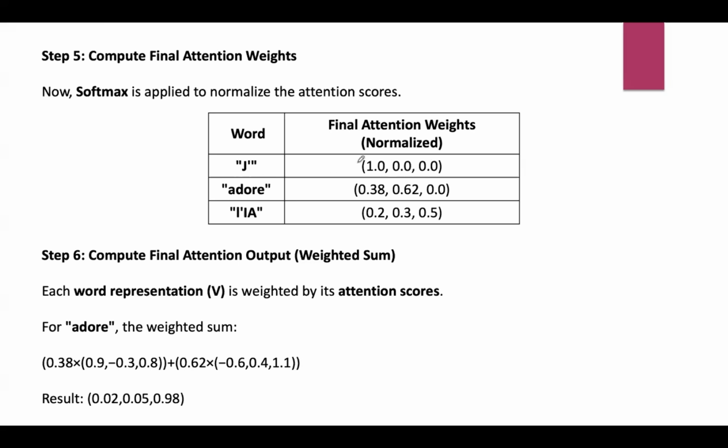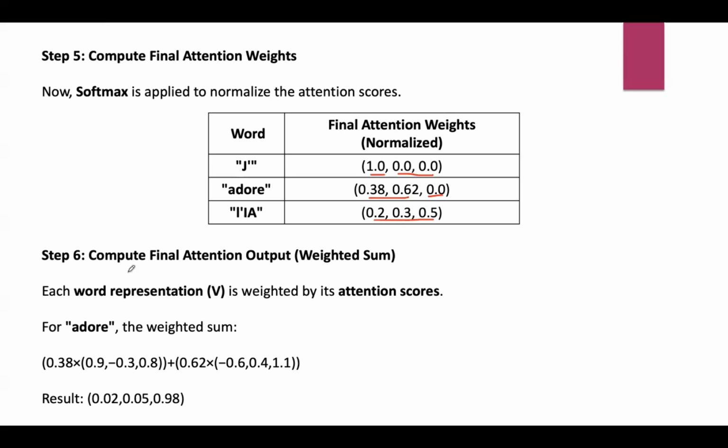So J attends to itself, so it is 1.0. As it can't see the next words, those normalized weights will be 0. And adore, these are the weights as it can see the previous word also, and it can't see the third word. For this third word, we have all three normalized attention weights.